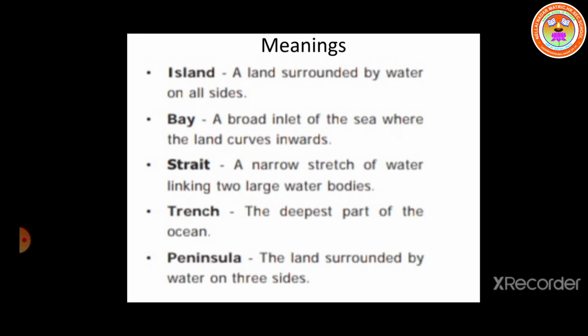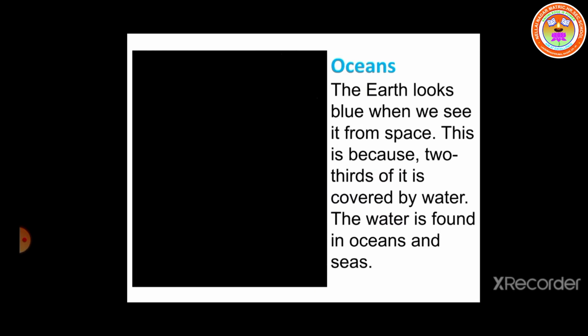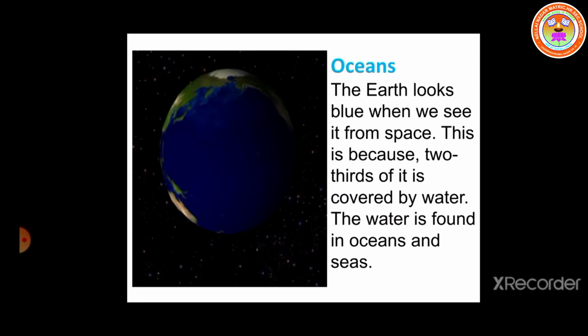Okay children. Next, trench. What is the meaning of the word trench? The deepest part of the ocean. Next we have peninsula. Peninsula means the land surrounded by water on 3 sides. How many sides? 3 sides. Example, India is a peninsula. Let's start the class now.